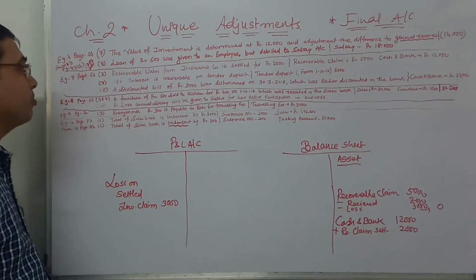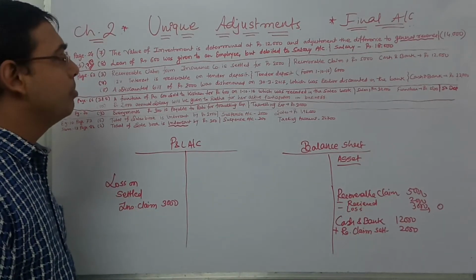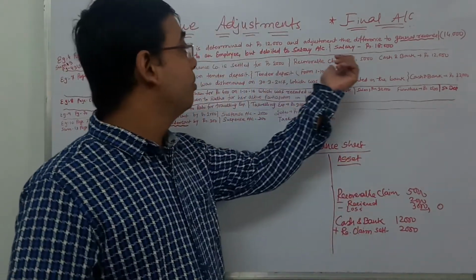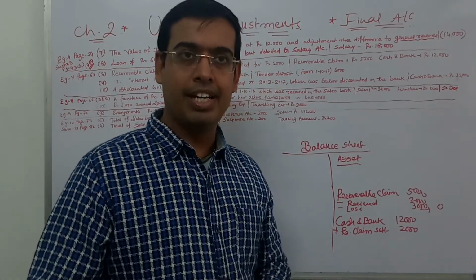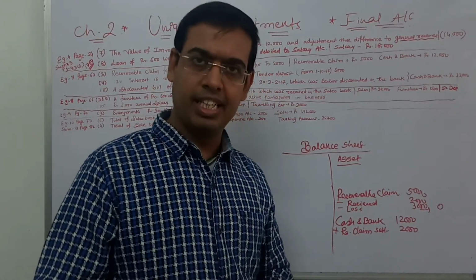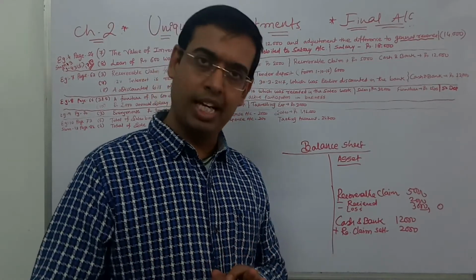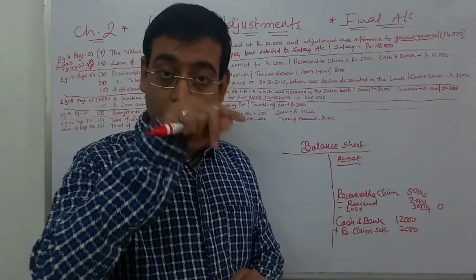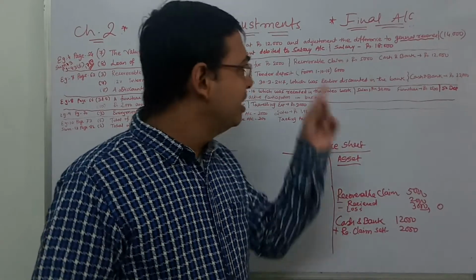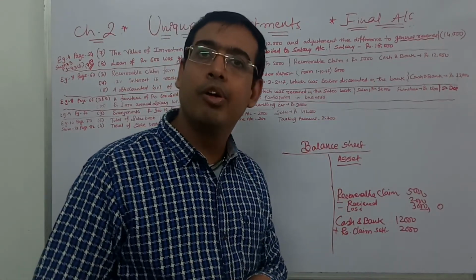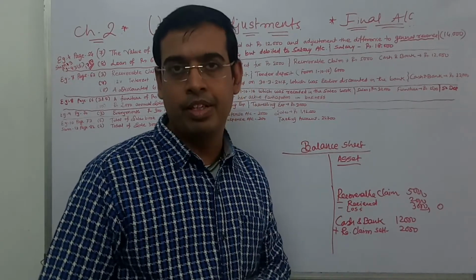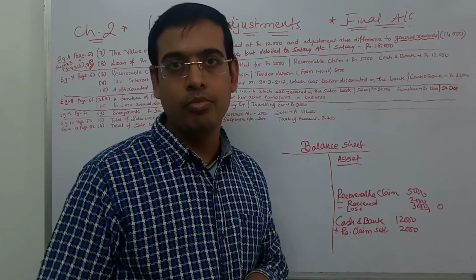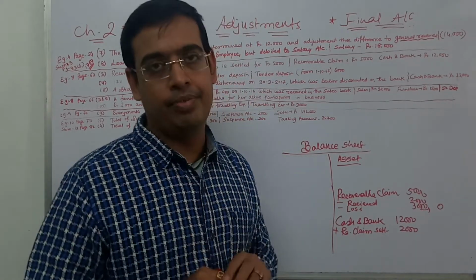Then number 7. 12% interest is receivable on tender deposit. Now, what do you mean by tender deposit? The tender deposit amount is 6,000. You must have heard the word tender. It is generally a government tender, or if you have read the newspaper, tender notice, tender notice, so many times, so many columns and boxes are given. This tender means whenever the government needs some work to be done, they invite many companies to give a quotation of doing that particular work.